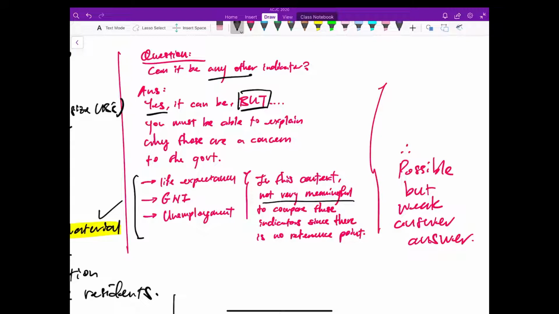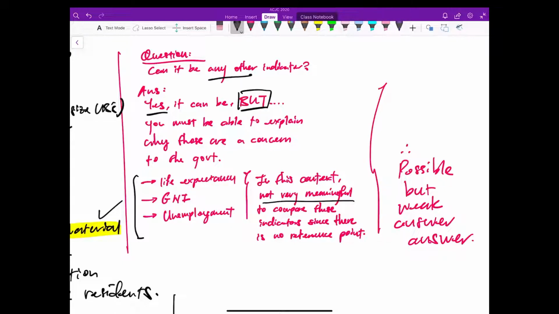Life expectancy is higher than the US, is one of the top in the world. Why would that be a concern? Not very logical. GNI is 47,000 per capita, which is relatively high, higher than many other countries, just a bit short of the US. Again, not very meaningful. And especially since they don't give us GDP data, if they do give you GDP and then they give you GNI and there's a very big discrepancy, maybe your GNI is a lot smaller than your GDP, then maybe you can say that it's a concern to the government because there might be very large net outflow of income from Japan. That is possible, but they don't give us GDP variables, so not very meaningful to make that point.